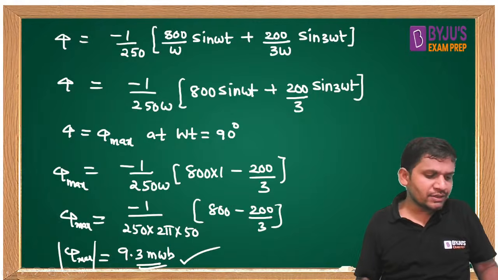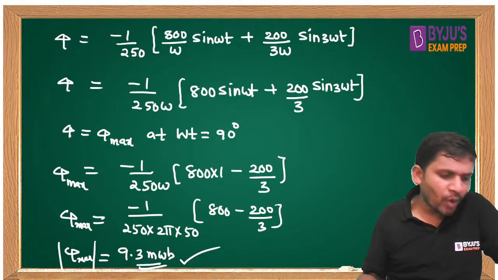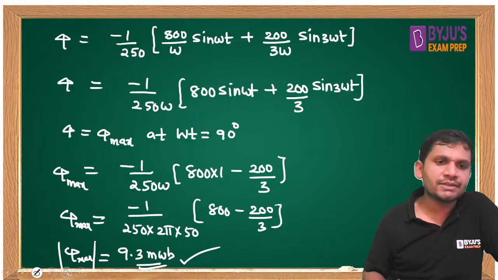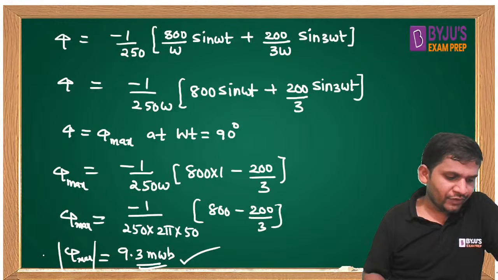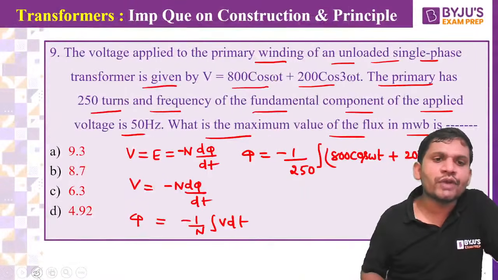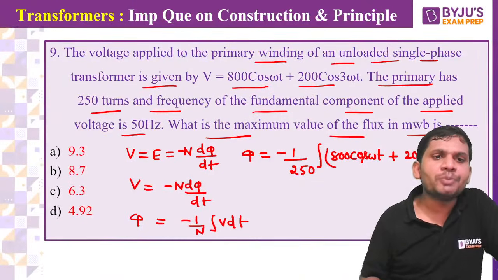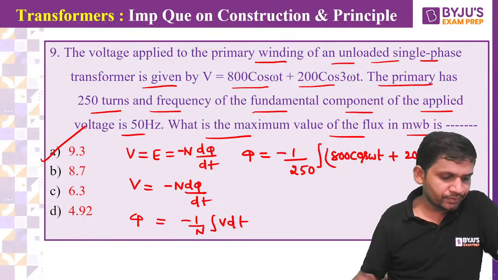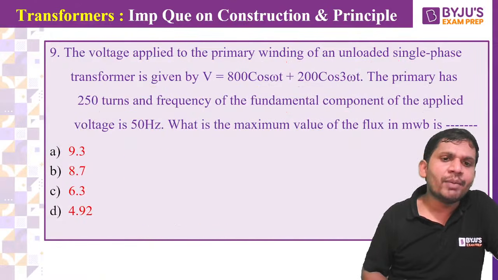Is it correct, students? All of you got this one. 9.3 milliwebers. Very good, Amit. Which option is correct, students? Then option A is correct. Very good. Yes, 9.3 milliwebers we can get.